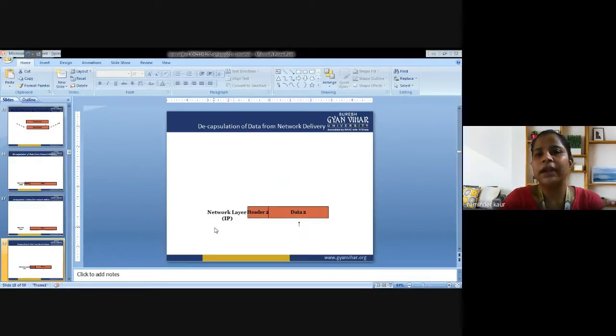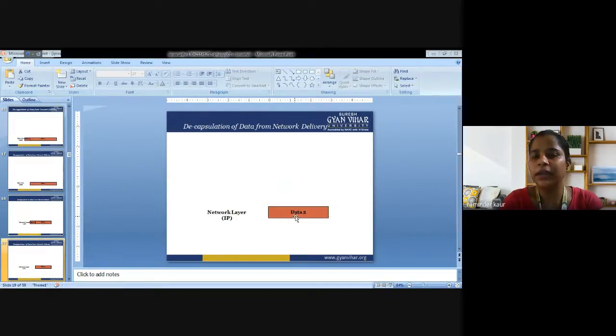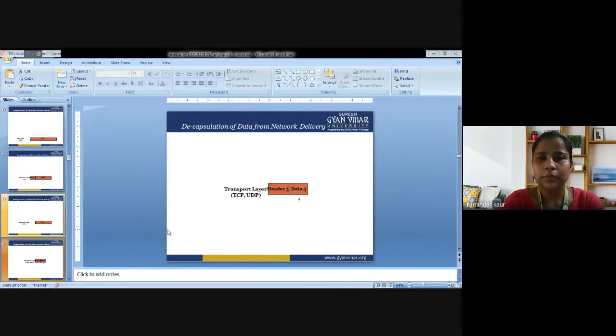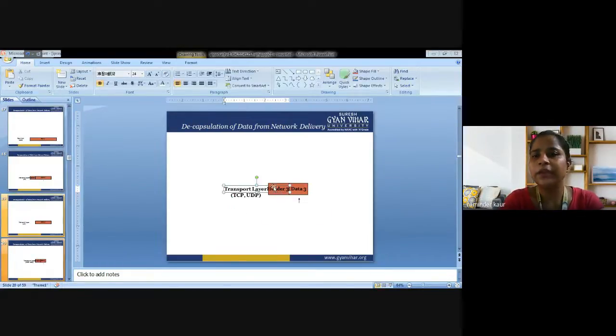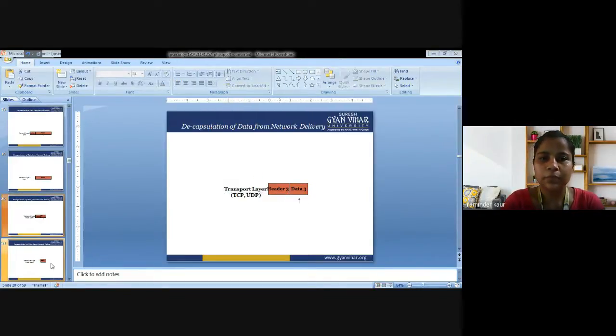So this is the network layer, which is receiving the data and the header as well. Network layer is concerned with the data only. Now it is sent to the transport layer, because they have only concern with the data.